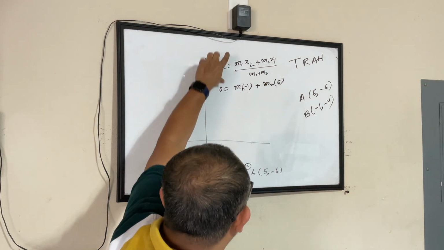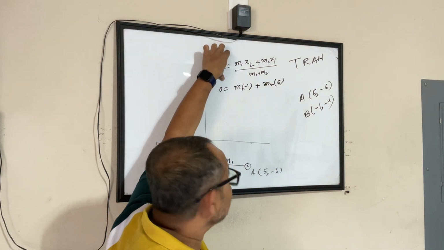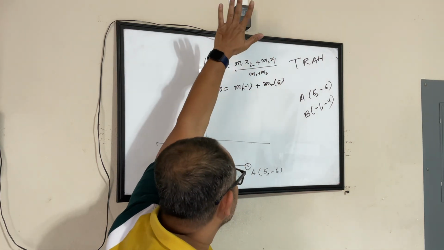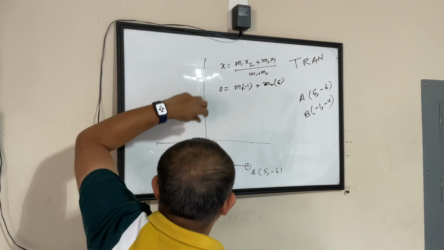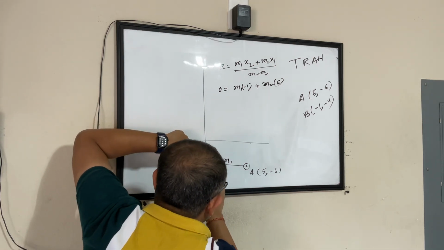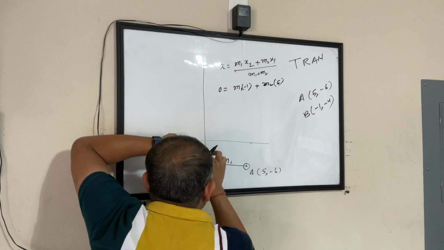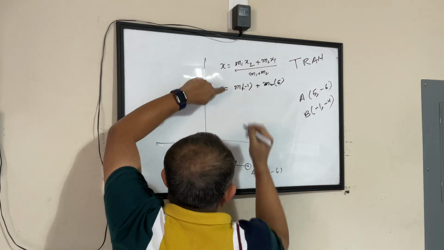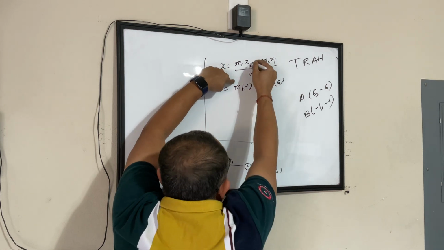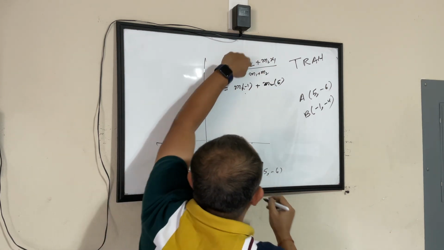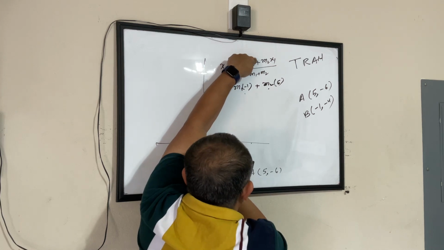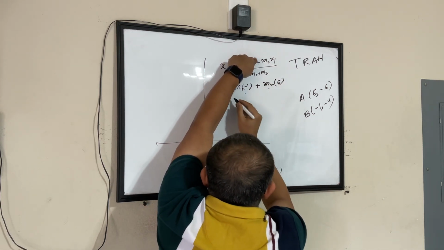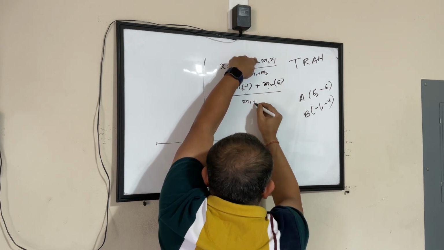So here I'm still grappling with the first formula, okay? x equals (m1 x2 plus m2 x1) by (m1 plus m2). That is what my section formula says. So here m1 is not known. We know x2 is minus 1. We have put the value. Plus m2, which is not known, but x1 is 5. We put this value. By m1 plus m2, both are not known.